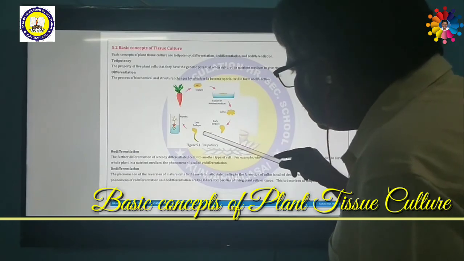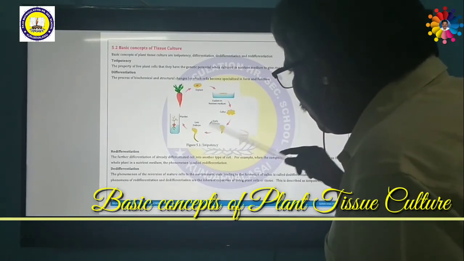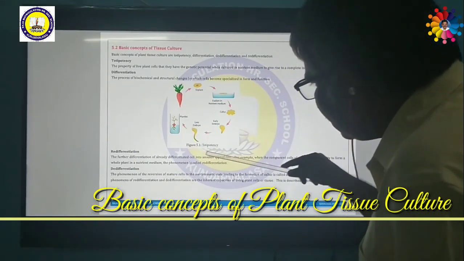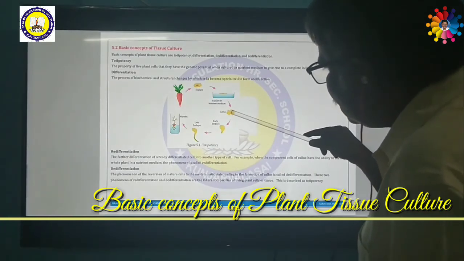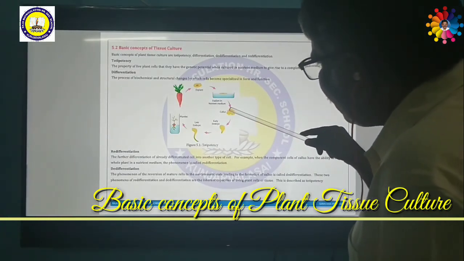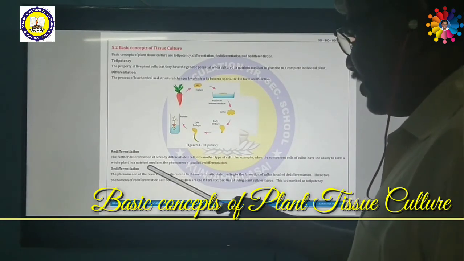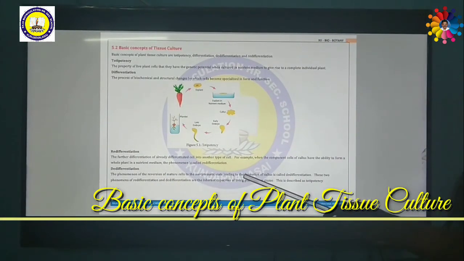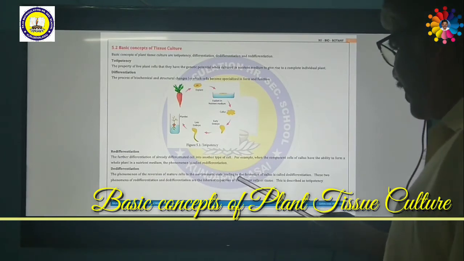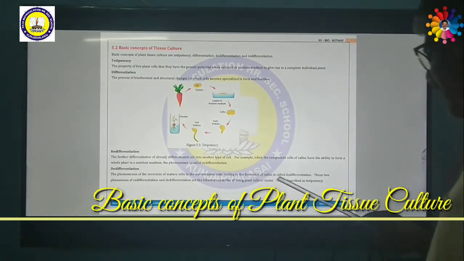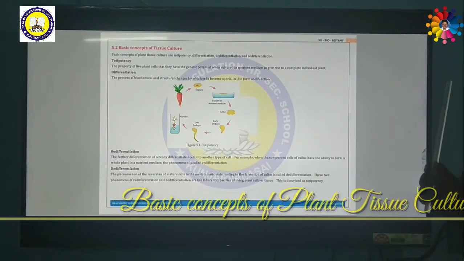So this is permanent tissue. Once again the permanent tissue returns back to meristematic tissue, then forms callus again. This is called dedifferentiation. The phenomenon of reversal of mature cells to the meristematic state leading to the formation of callus is called dedifferentiation.